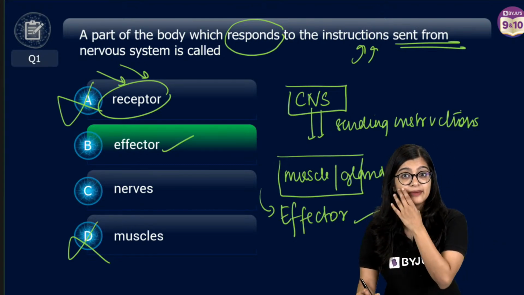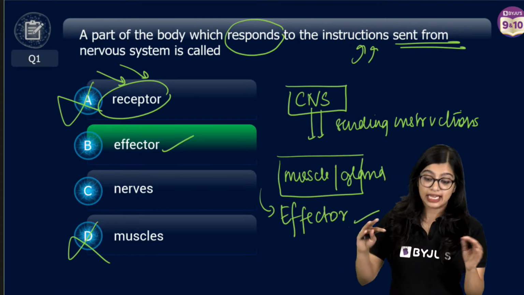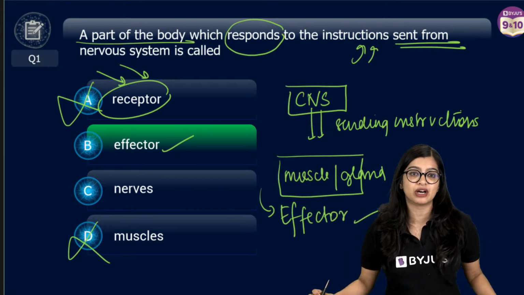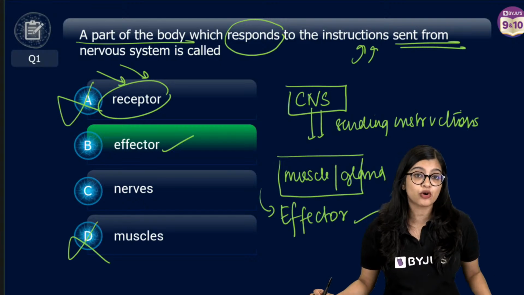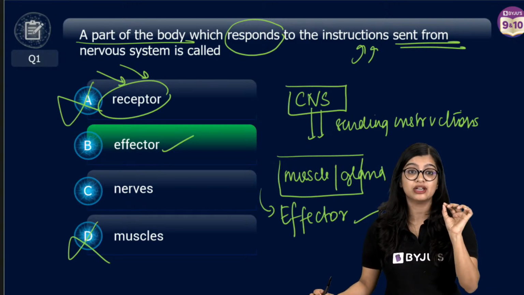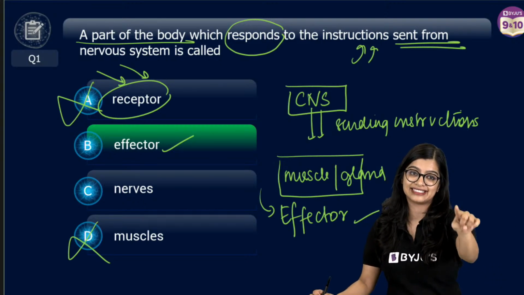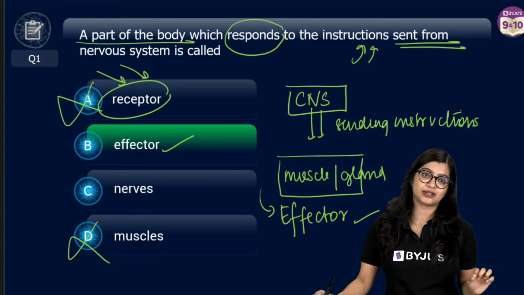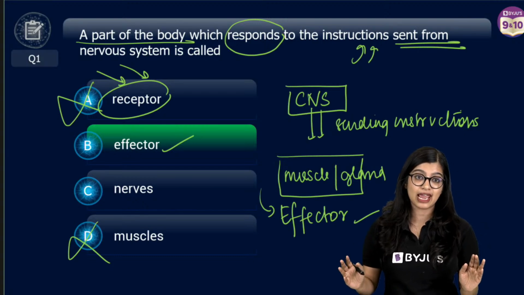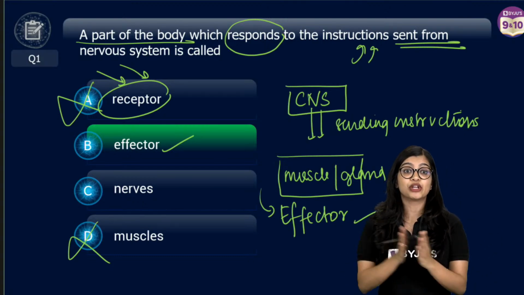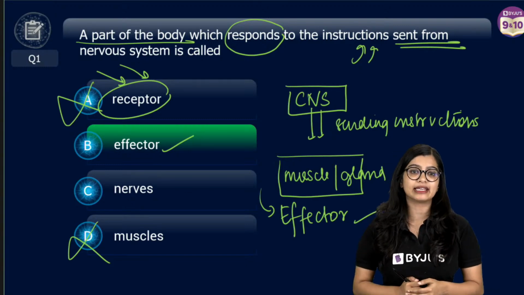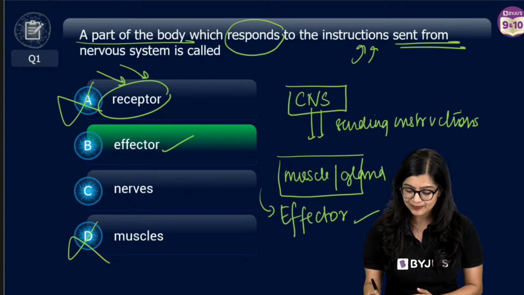or gland, right? So ideally they are not saying that, it is saying the part of the body. Not only muscle will get instructions from the nervous system. No, other parts of the body could also get information, muscle being a part of it. Exactly, it could be glands as well, which is why the answer is effector, right? The question is very vague, very simple, but you need to read the questions. Yes, these are PYQs, okay?